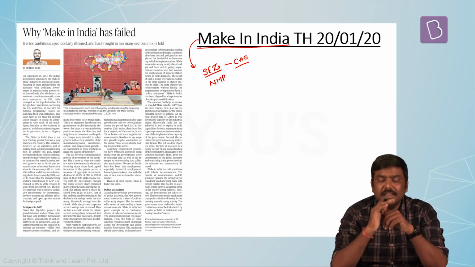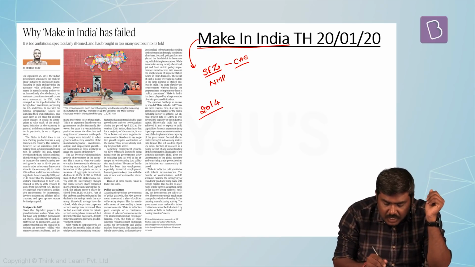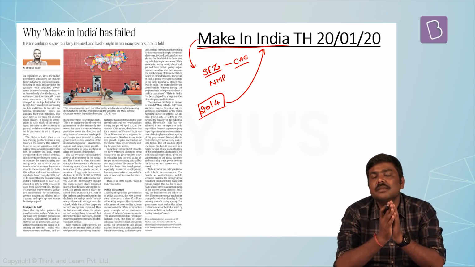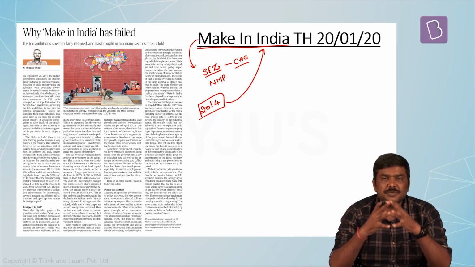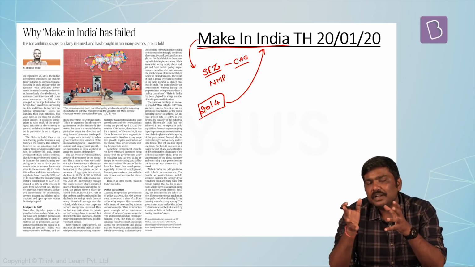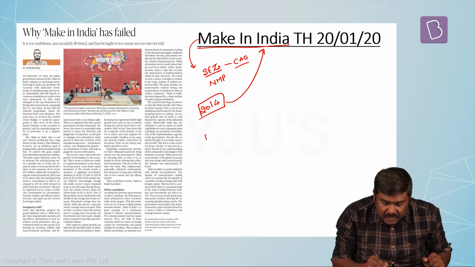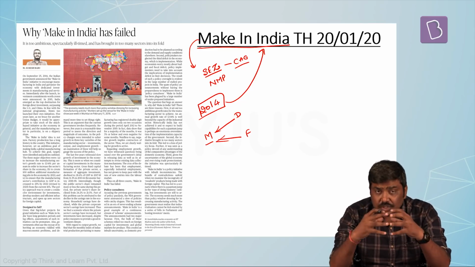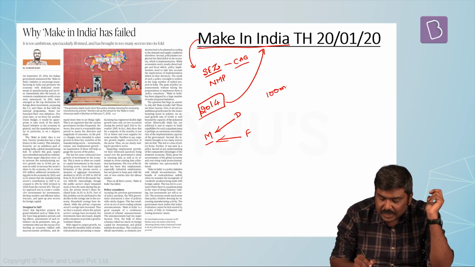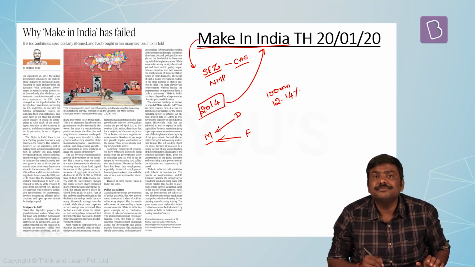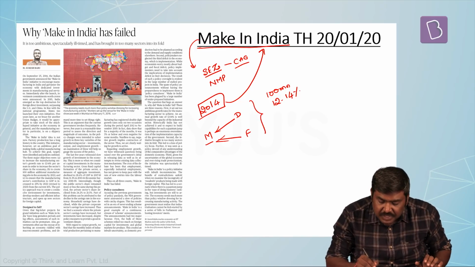And the new government in the year 2014 introduced a new policy or a new scheme to promote manufacturing in India and called this scheme as Make in India program. This particular program was the brainchild of the DIPP and implemented in such a way that the investments in the manufacturing sector will be attracted both from the domestic sources as well as the foreign sources. And the objective was to ensure that 100 million jobs would be created. The manufacturing sector will grow by 12 to 14% per annum, and the contribution from the manufacturing sector to GDP will be 25%.